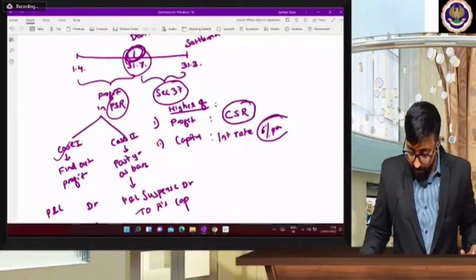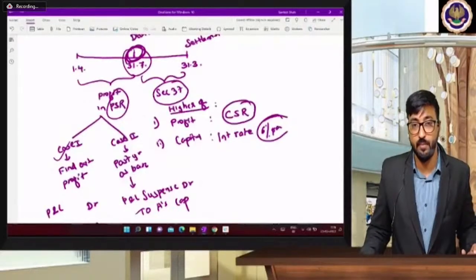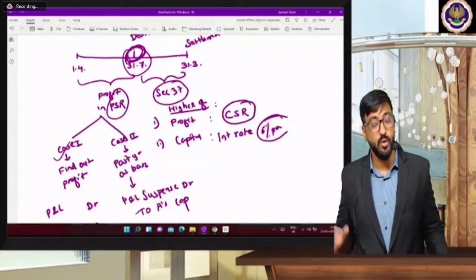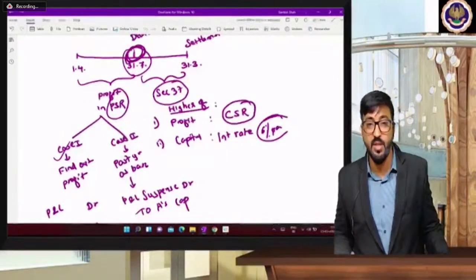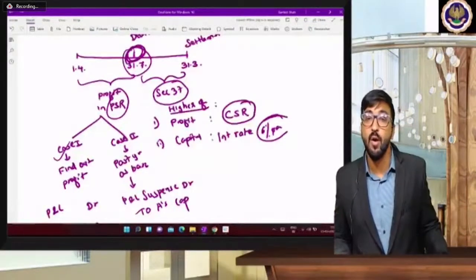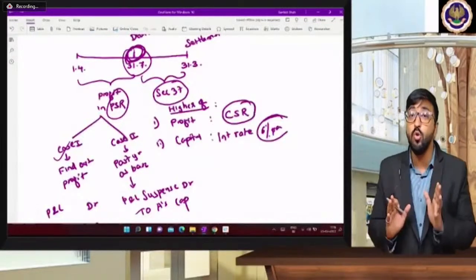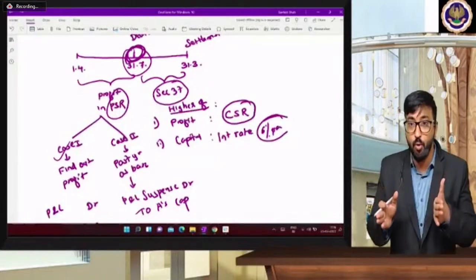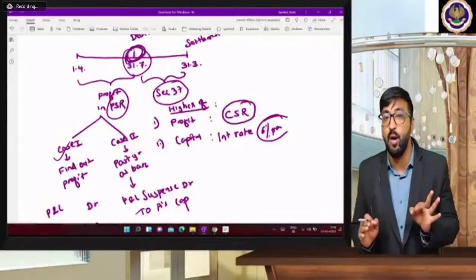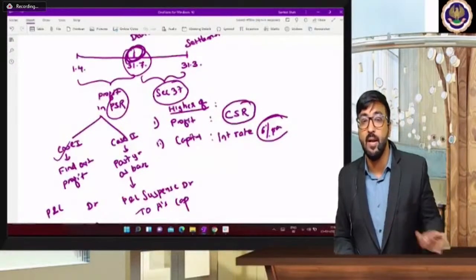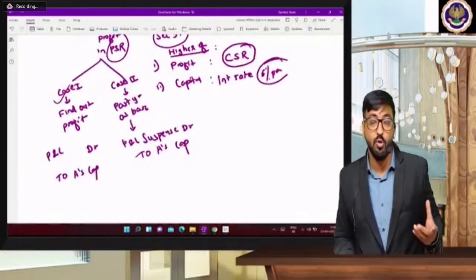Remember, Section 37 talks about P&L suspense, Kami ji. Case 1: suppose you are aware of the profit you earned from 1st April to 31st July. You know your profit is 90,000 in these 4 months; you know exactly how much profit you earned. In that case you will debit the P&L account to A's capital account because you are aware of the profit.